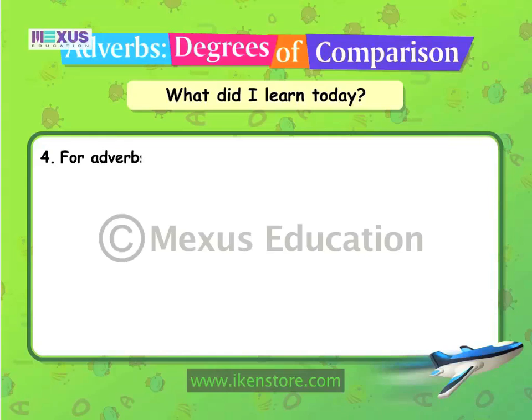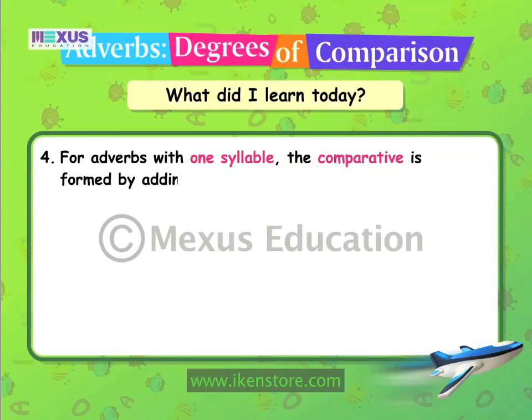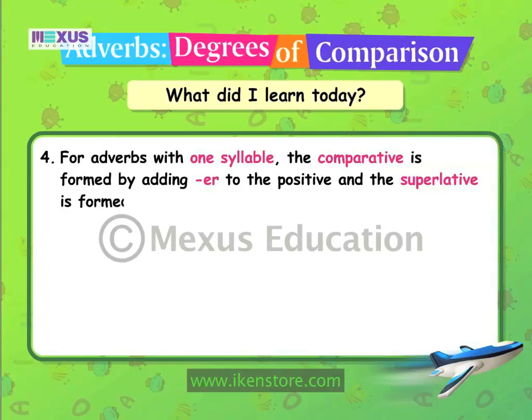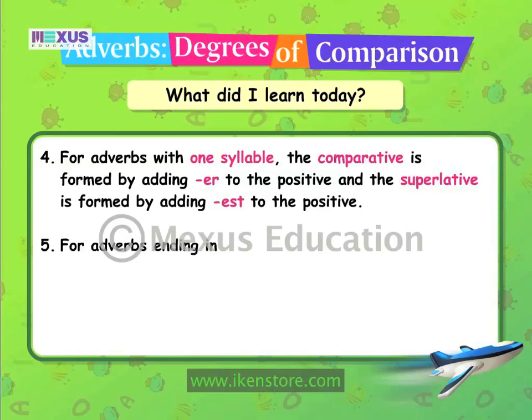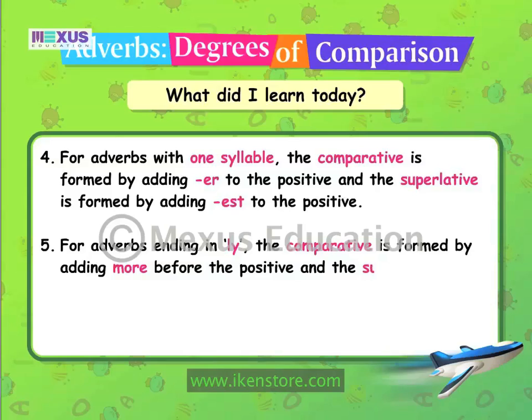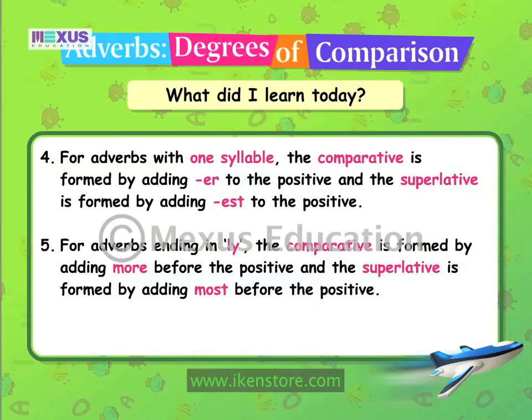For adverbs with one syllable, the comparative is formed by adding ER to the positive and the superlative is formed by adding EST to the positive. For adverbs ending in ly, the comparative is formed by adding more before the positive and the superlative is formed by adding most before the positive. An exception to this rule is the adverb early.